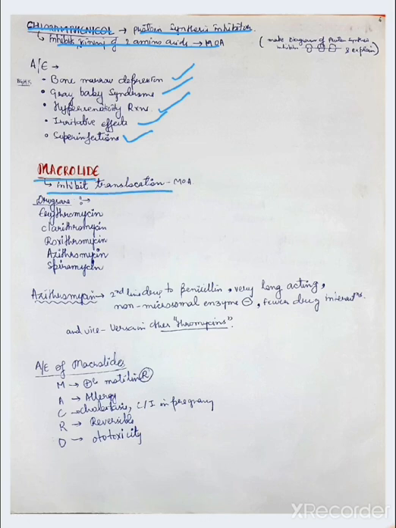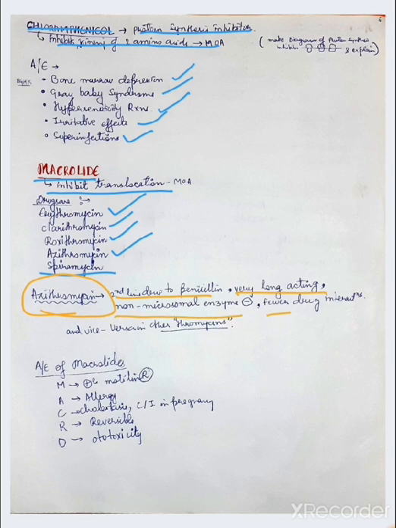The drugs are erythromycin, clarithromycin, roxithromycin, azithromycin, and spiramycin. Azithromycin is a second line drug to penicillin, very long acting, a non-microsomal enzyme inhibitor, with fewer drug interactions.